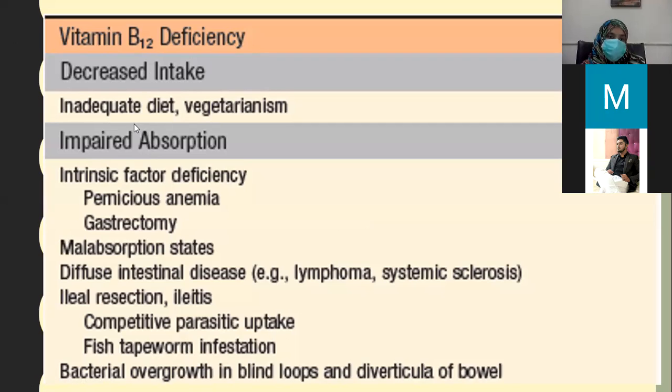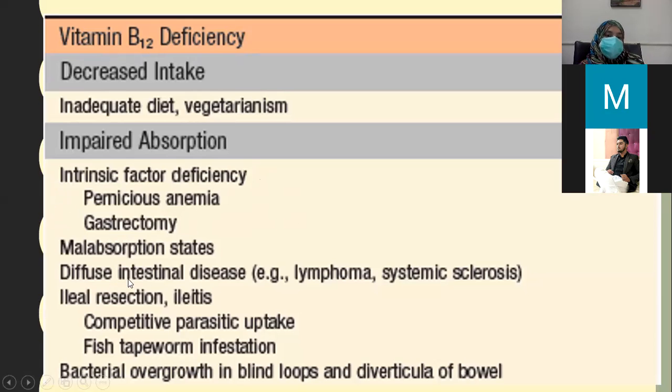So why is there impaired absorption? It may be due to intrinsic factor deficiency. This is a very important thing. Beta, remember this: intrinsic factor deficiency causes vitamin B12 deficiency. It is seen in pernicious anemia and in gastrectomy patients. Beta, remember this thing by heart. Intrinsic factor deficiency can occur due to pernicious anemia or in gastrectomy.